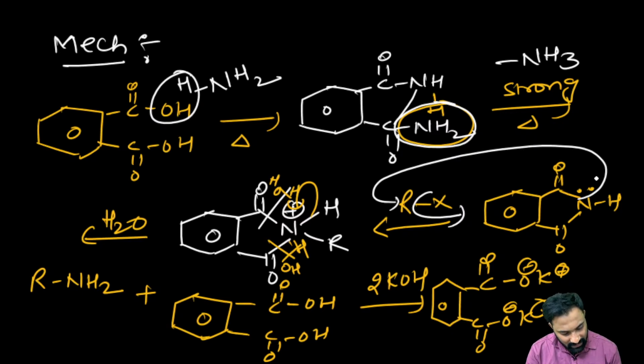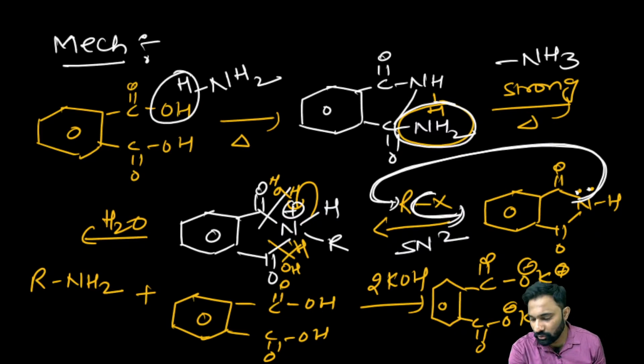Now after getting the phthalimide, this nitrogen lone pair of electron will go and attack the alkyl halide in an SN2 reaction. From the back end it will be attacked, and this halogen being the good leaving group will be eliminated from the back side. Right? After it is eliminating from the back side, now you can see here.